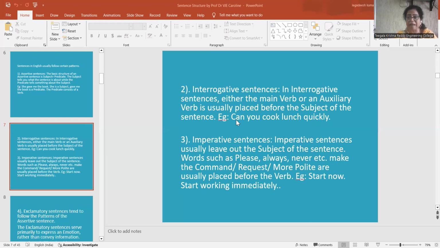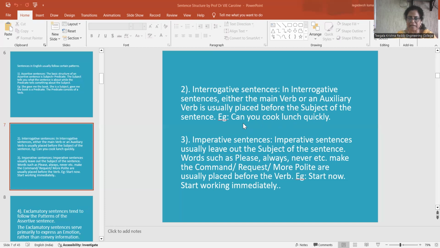Example: can you cook lunch quickly? Here, can is an auxiliary verb. You is the subject. Cook is the verb. Lunch is the object. Quickly is an adverb.